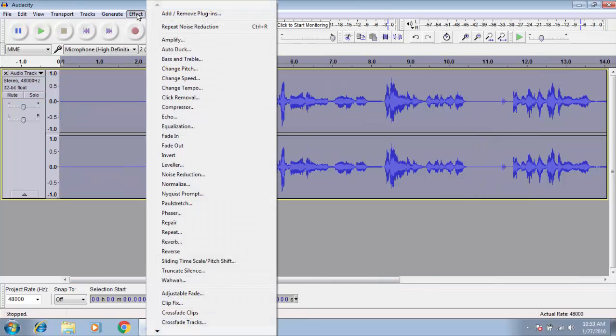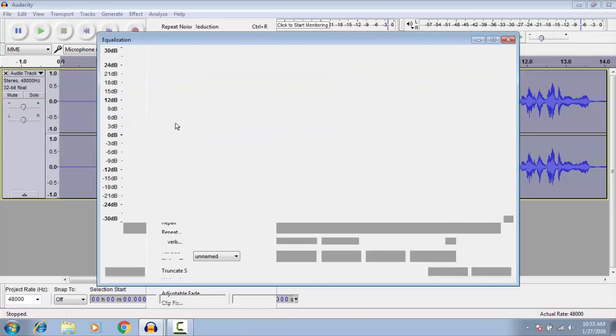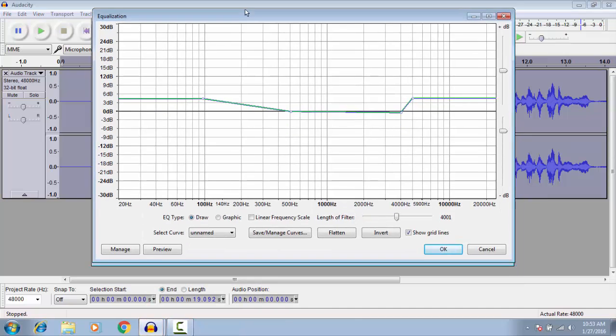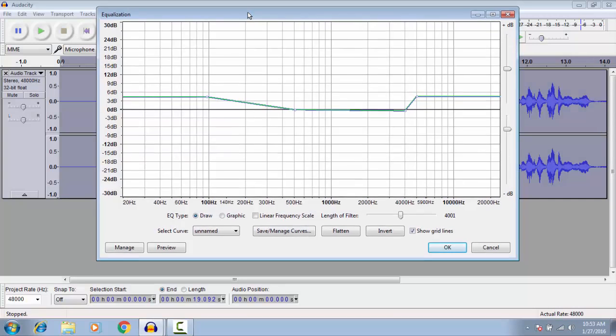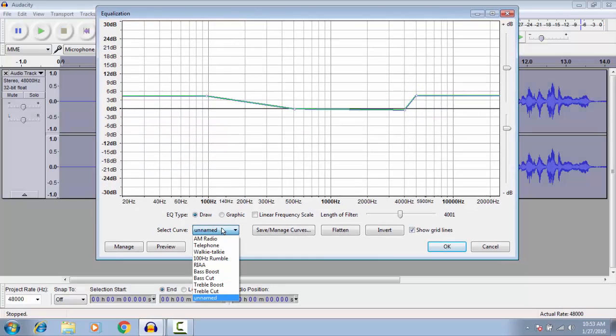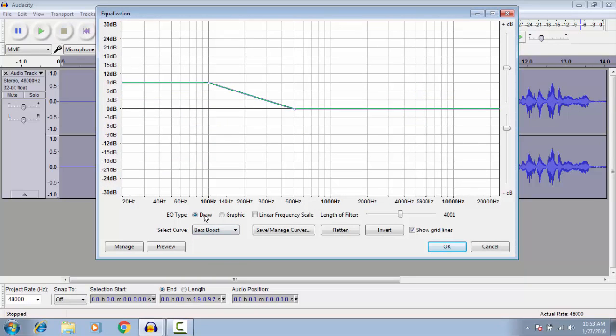After that is done, go to Effects and go to Equalization. What this will do is equalize it, and what you guys have to put it on is bass boost.